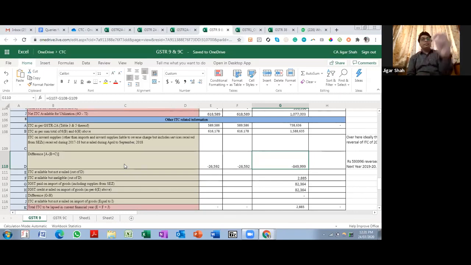This is the 3B. This is where we have disclosed in GSTR 9. 2.5 lakhs is already reversed in the next financial year. This is the 3B of that figure. We have already disclosed it in table number 12. So I feel that this is much easier to explain over here. That is why we have decided that we will be showing the 8.5 lakhs figure over here. So according to me, the thumb rule should be that 6J should be nil.